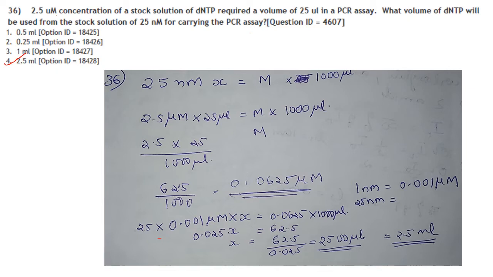So 2.5 micromolar into 25 microliter is equal to M into 1000 microliter. That way we can calculate the concentration as 0.0625 micromolar. The stock is 25 nanomolar, so you have to convert it into micromolar: 25 into 0.001 micromolar into X. How much we have to take from there to get a concentration of 0.0625 into 1000 microliter? That will be around 2.5 ml. Answer is option 4.